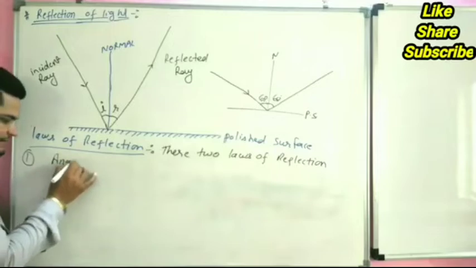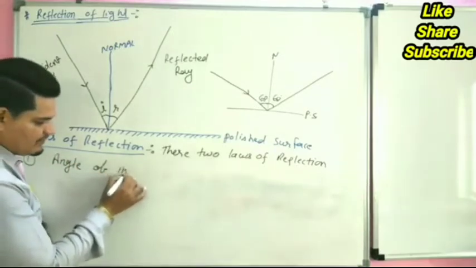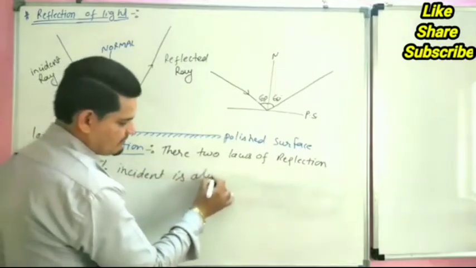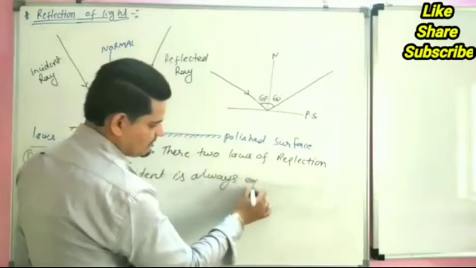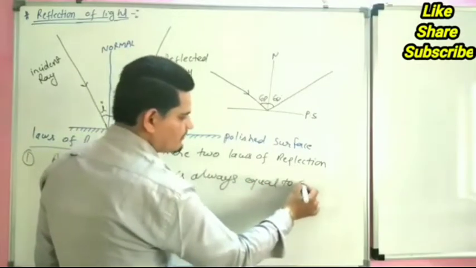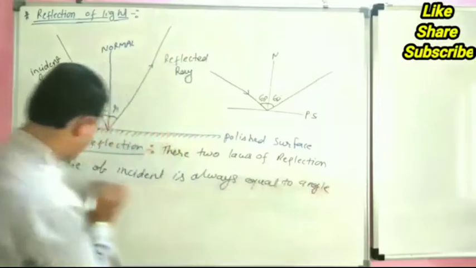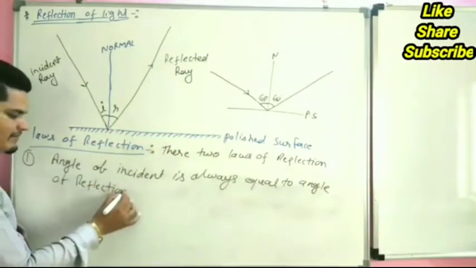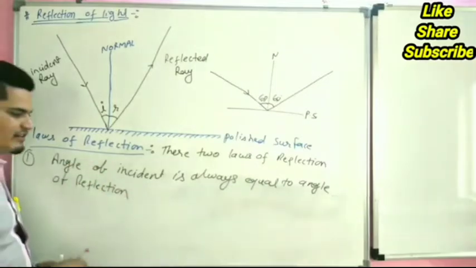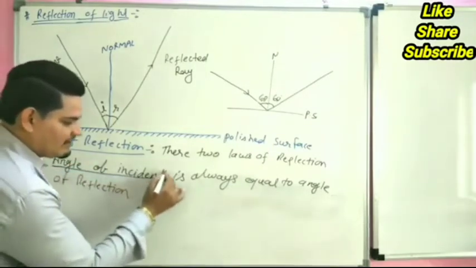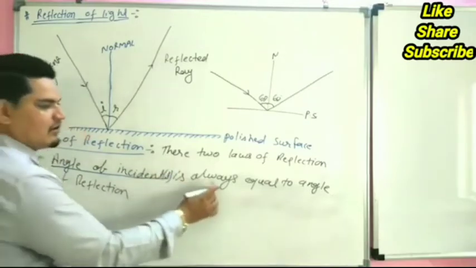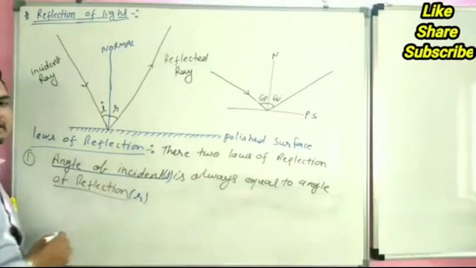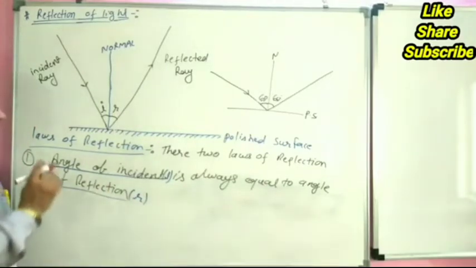Angle of incidence I is always equal to angle of reflection R. This is called our first law of reflection.